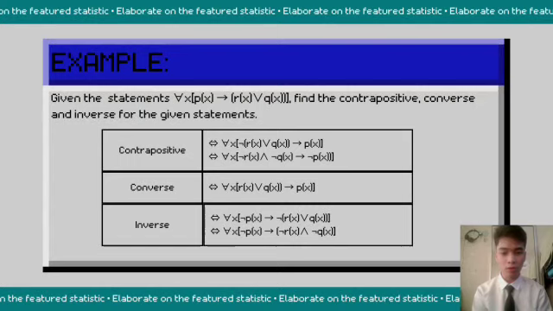Next, we go to the converse, where we only exchange the position of the statements in the implication. The last one is the inverse, where we only add the negation symbol to the statements in the implication, and we get the final answer: for all x, not Px implies in bracket not Rx and not Qx.